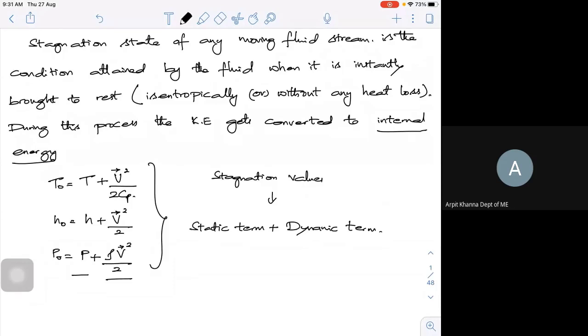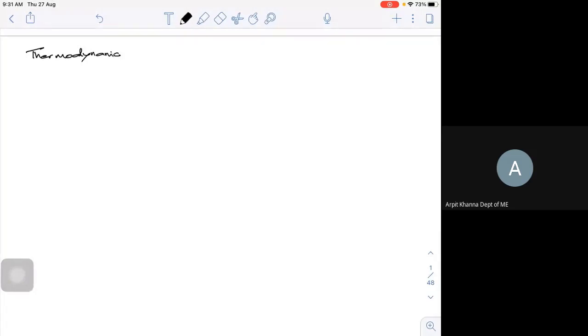What we'll do is move towards the thermodynamic analysis of your turbo machine. That is, we'll go to a compression process or the expansion process. Thermodynamic analysis of expansion and compression process.